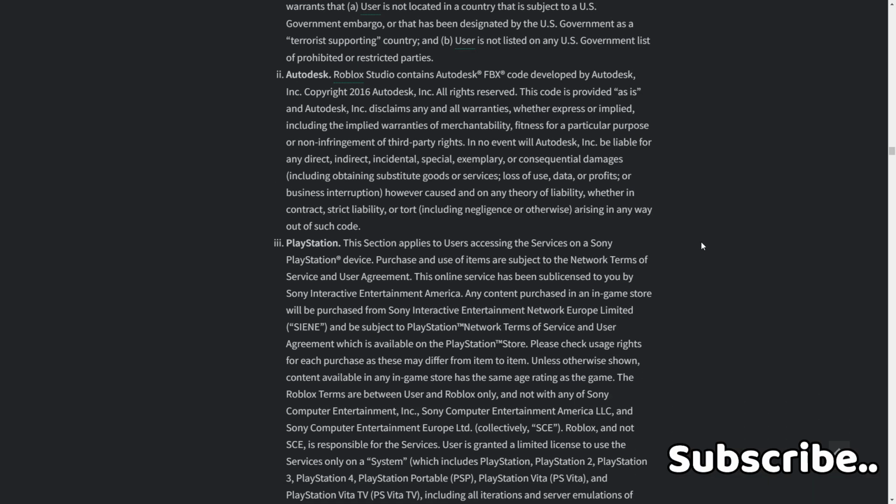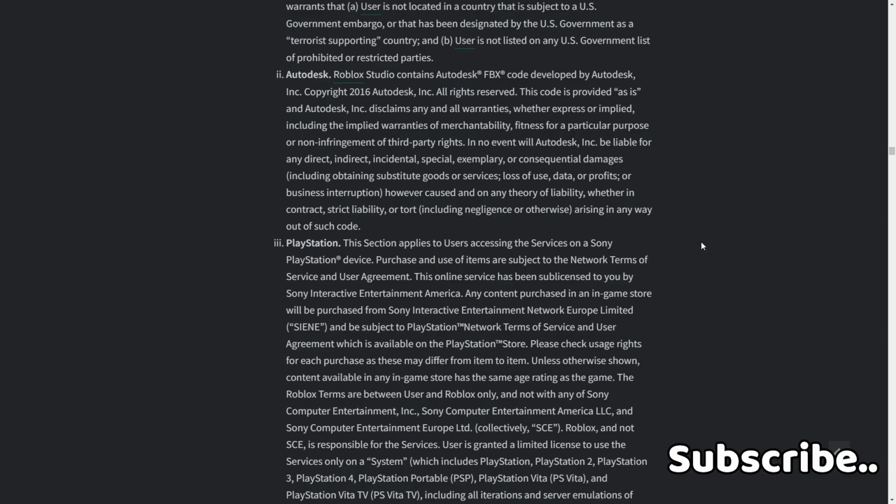3. PlayStation. This section applies to users accessing the services on a Sony PlayStation device. Purchase and use of items are subject to the network's terms of service and user agreement. This online service has been sub-licensed to you by Sony Interactive Entertainment America. Any content purchased in an in-game store will be purchased from Sony Interactive Entertainment Network Group Limited and be subject to the PlayStation Network terms of service and user agreement, which is available on PlayStation Store. Please check the usage rights for each purchase, as these may differ from item to item unless otherwise shown. Content made available in any in-game store has the same age rating as the game.